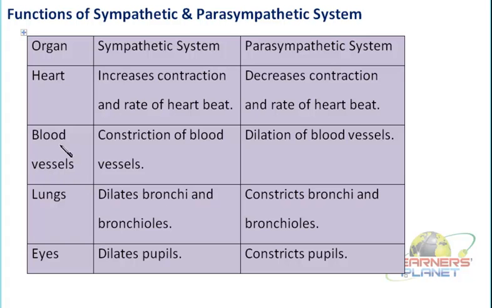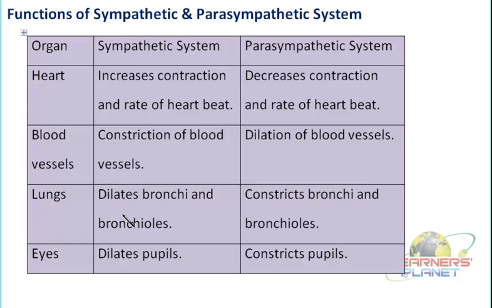Then the blood vessels: they are flowing the blood, isn't it? And when this blood is flowing, there is some pressure maintained. There is always some constriction in the walls of these blood vessels, due to which the blood flows in the forward direction. Now, if it remains constricted, the blood pressure is going to increase, and that does not happen all the time, because once it constricts, at the other side it is going to dilate. So constriction is the function of the sympathetic system, and dilation is the function of the parasympathetic system.